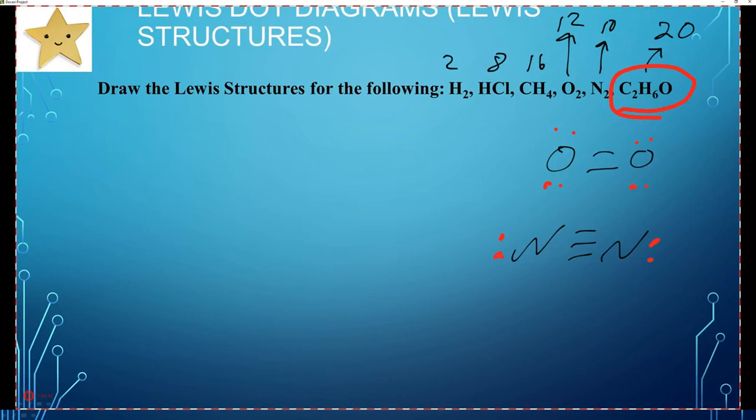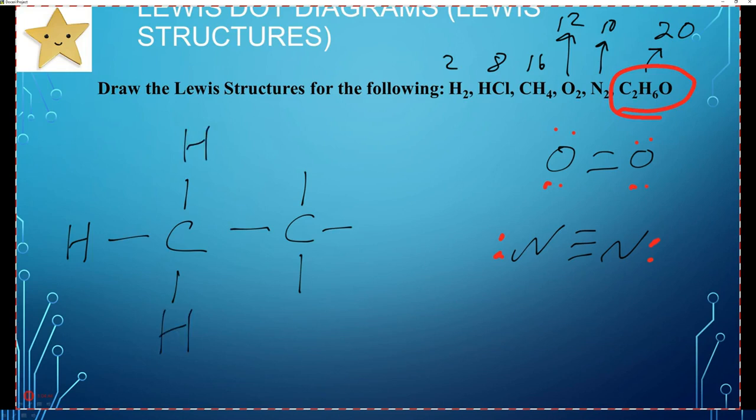Let me get some room to do this. So here's carbon, and we're actually just going to attach those 2 carbons by a single bond. And then we're going to go ahead and fill in the rest. Kind of like this. We have 6 hydrogens, so the reason we're going to have 4 is because carbon likes to bond with 4 things unless it double bonds. So most of the time carbon will bond with 4 things. So that's why I'm putting a line on each side of it.